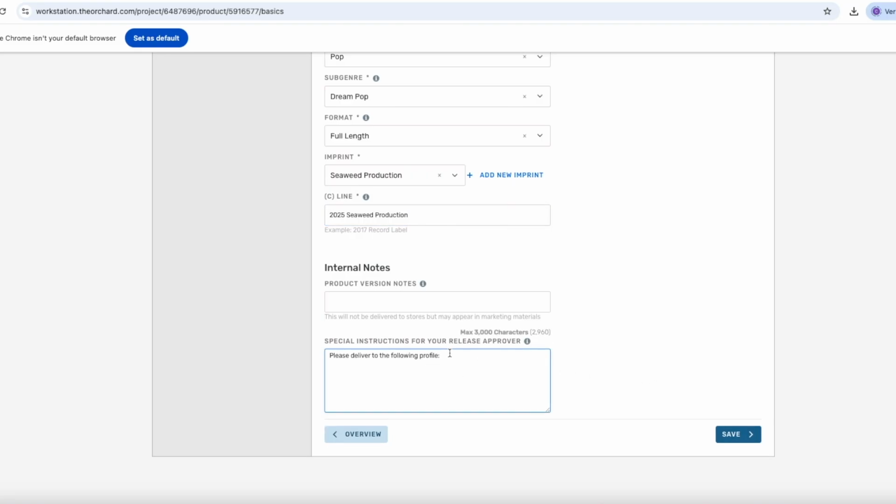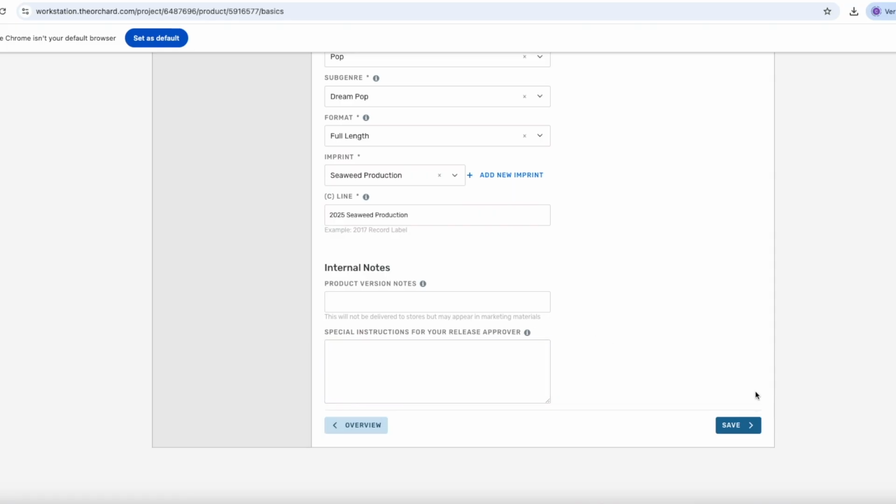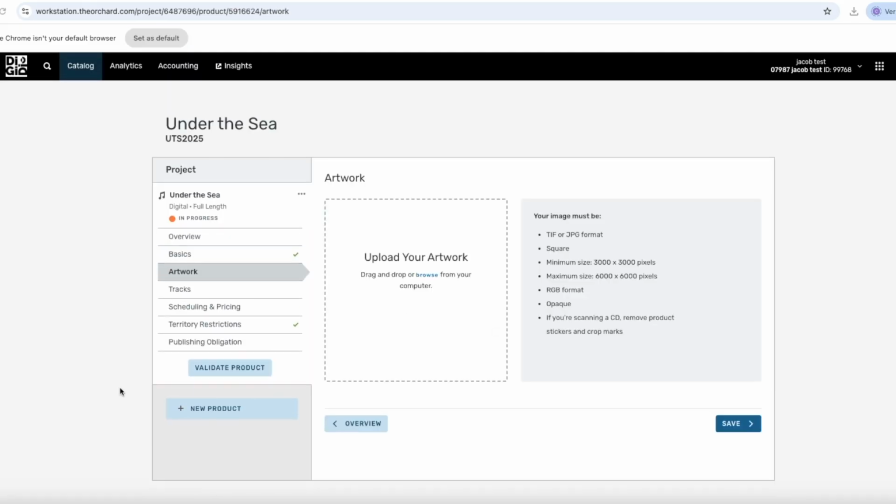So in this case here, we would have entered, for instance, different URL links to certain Spotify profiles if we wanted to deliver the release to a specific artist profile that we couldn't find in the primary artist field. But in this case, we're not going to write anything here because it's a completely brand new artist. So now we're moving on to the artwork.